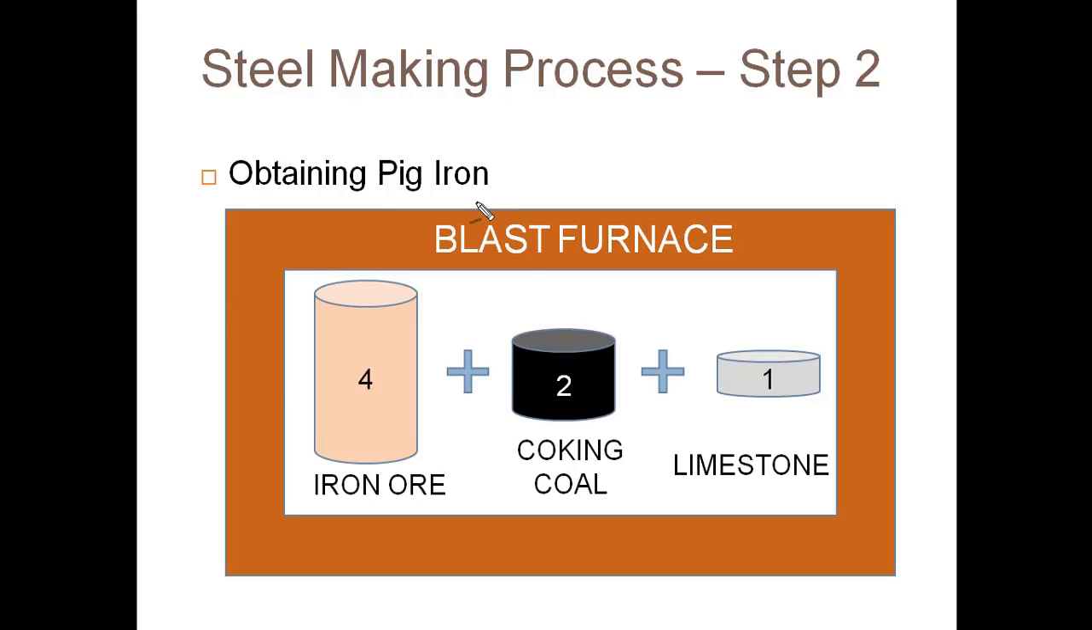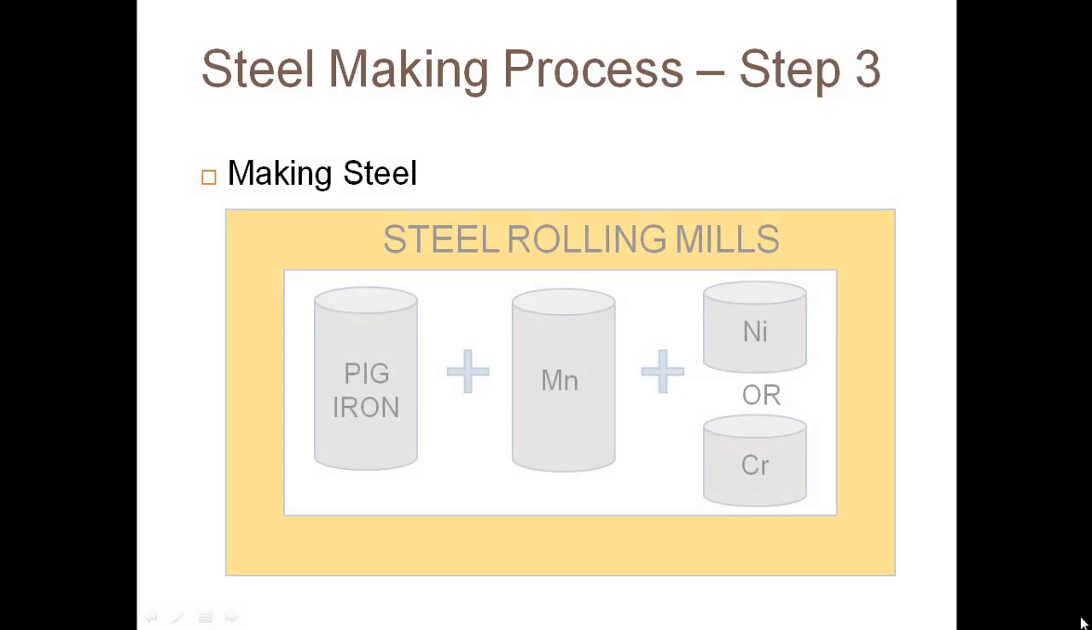In the blast furnace, there are three important things that have been mixed: iron ore, coking coal and limestone. Iron ore could be hematite or magnetite. Coking coal is a high quality coal, bituminous or anthracite coal, and they use limestone as a flux or a catalyst to absorb impurities. Now we'll see step 3 in the steel making process, making of steel, mainly rolling mills.